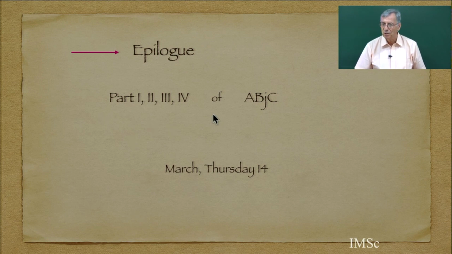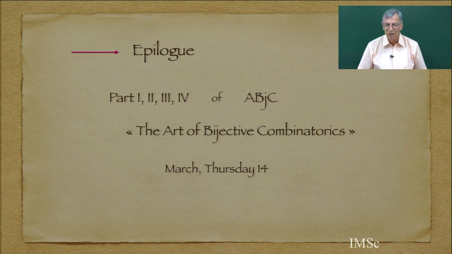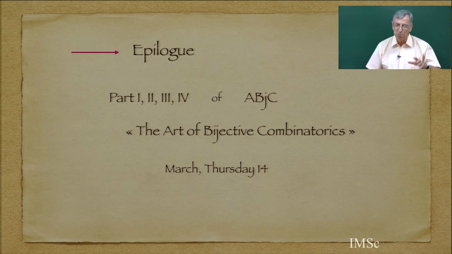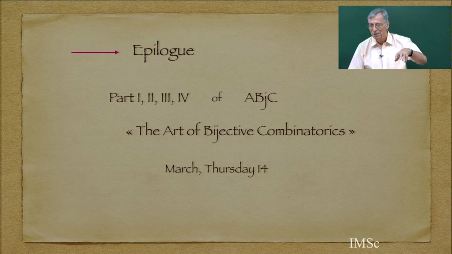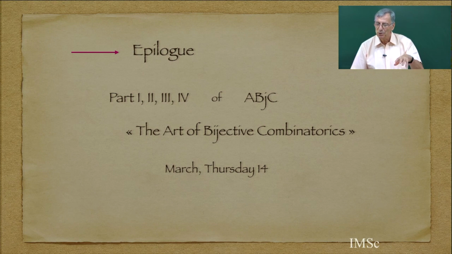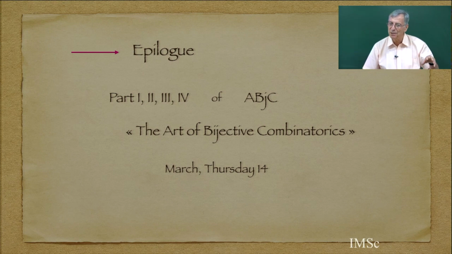It's kind of a festival of bijections of the whole four years of ABGC, the art, or what I call the art of bijective combinatorics. So it can be followed independently. It's going to be 1 hour and a half, or maybe 1 hour 45 minutes. It will be a talk I already gave for Cartier-Thaler's 60th birthday.